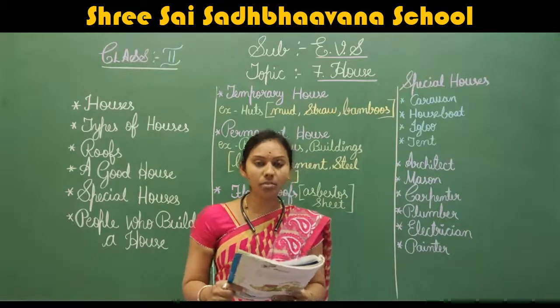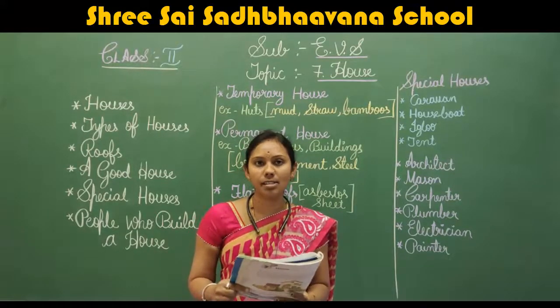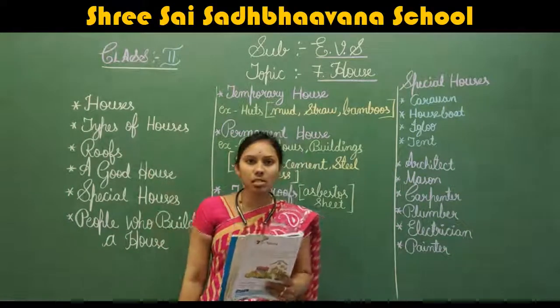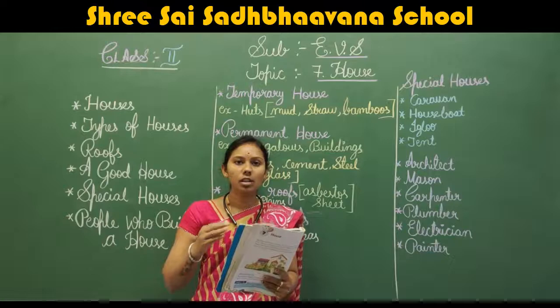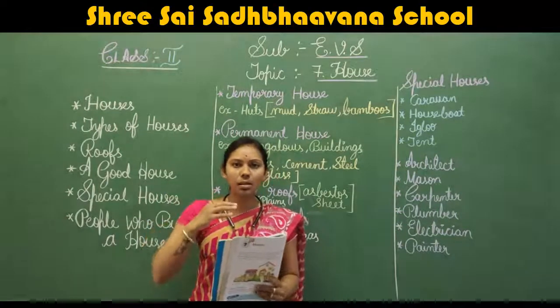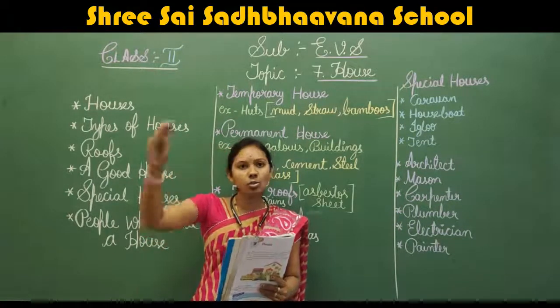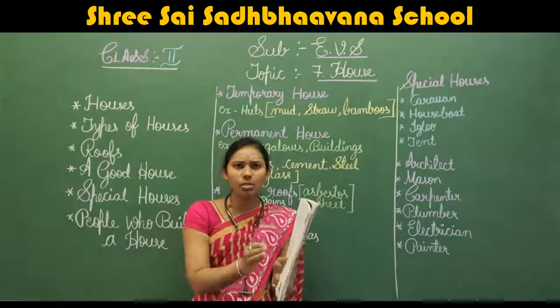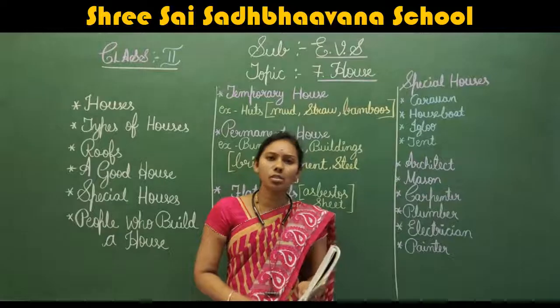See here, some more words we have learnt here. Flats. What do you mean by flats? Do you see the multi-storied buildings? Okay, have you seen? Like apartment also we will say sometimes. So multi-storied buildings, in that many houses will be there. Not only rooms. It is constructed like a house.